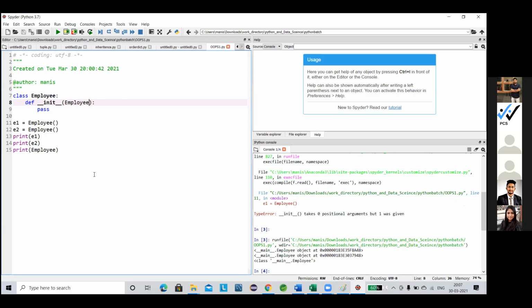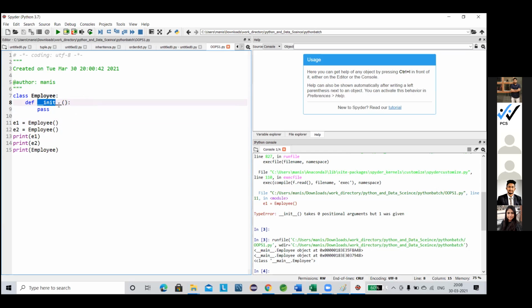Okay. As I told you, in Python there is no structural way like Java has for representing object-oriented programming concepts. So whenever we create the object, this U1 or E2, this employee, it creates the reference at the time of initialization. What would be the reference type? The reference type is nothing but the class itself. So we have to pass the value.